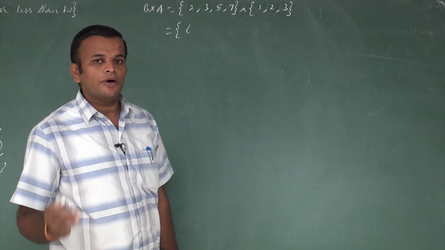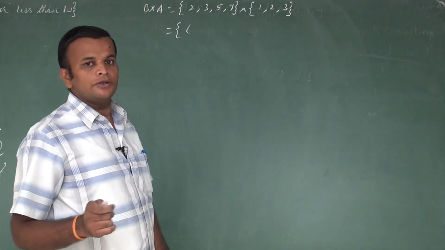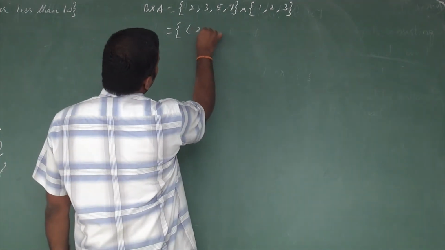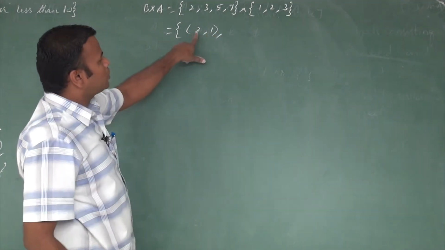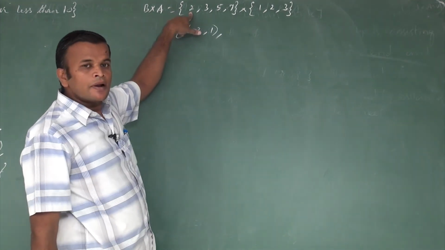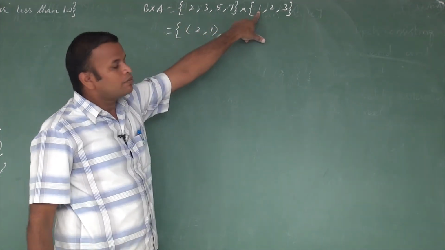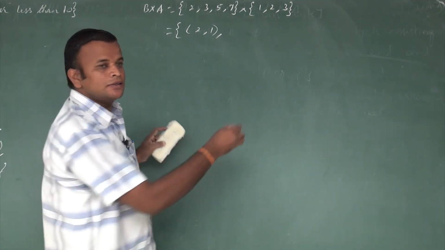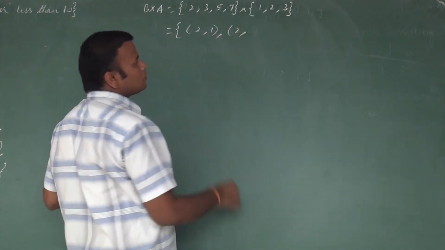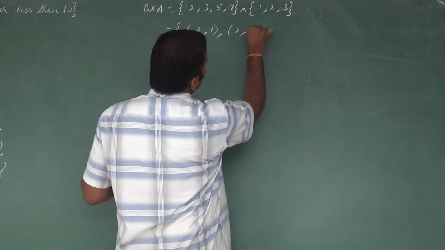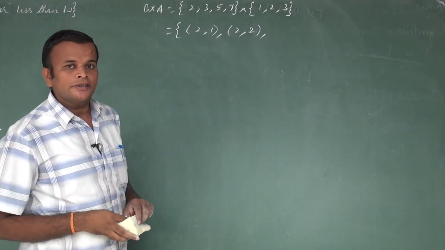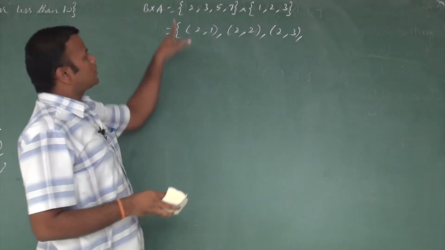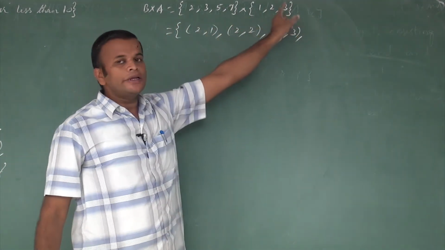So what is the first possible ordered pair? The first possible ordered pair is 2 comma 1, because the first number 2 lies in the first set and the second number lies in the second set. That is one possible ordered pair. The next one is 2 comma 2. The next one is 2 comma 3. We have finished all the numbers in the second set for 2.